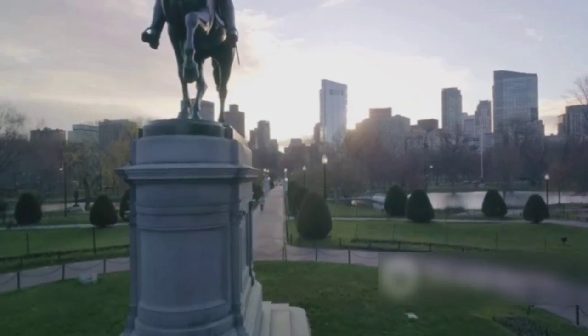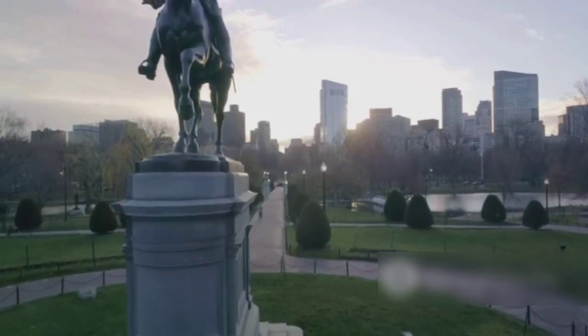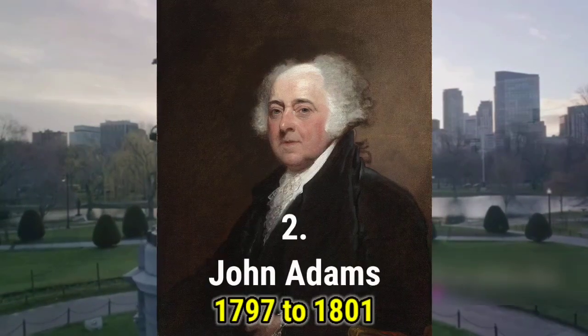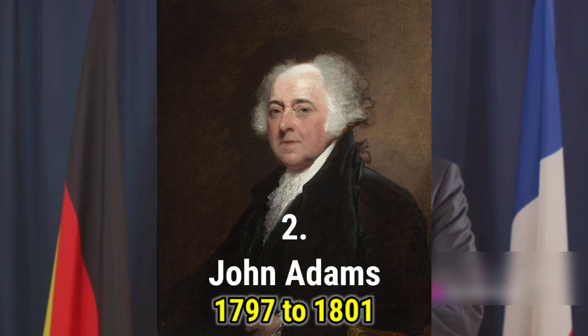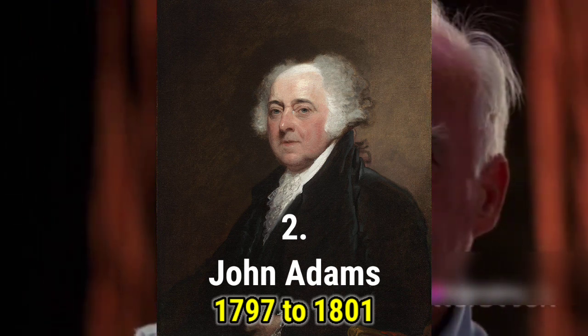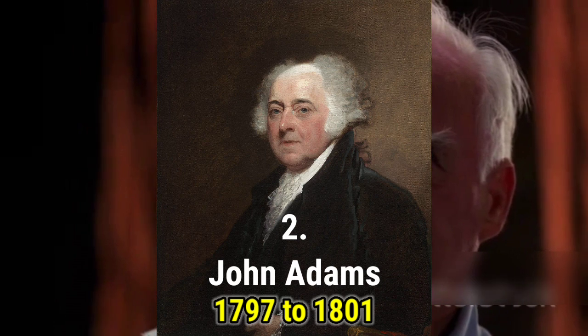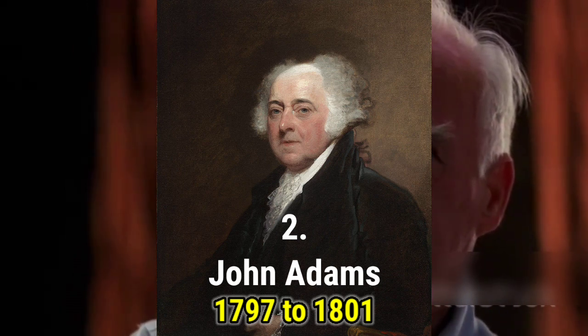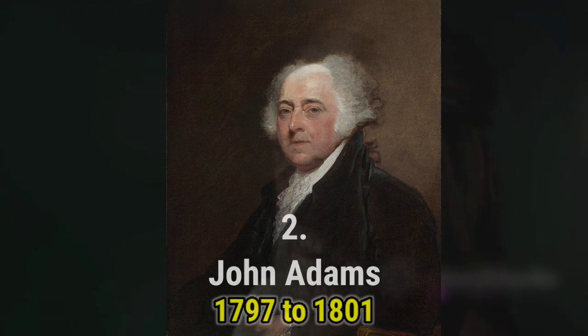He guided the new government as it solidified its policies and practices, always keeping the welfare of the nation at heart. Next we have John Adams, in office from 1797 to 1801. A key advocate for independence during the Revolutionary War, Adams was a signatory of the Treaty of Paris, which officially ended the war. His presidency was marked by diplomatic challenges and domestic opposition, but his commitment to the rule of